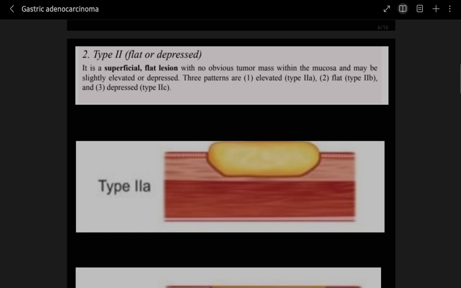In type 2A, there will be a slight elevation we will see. In type 2B, there will be a flat lesion. And in type 2C, it will be a slightly depressed lesion. And remember, with no obvious tumor mass within the mucosa is the characteristic.